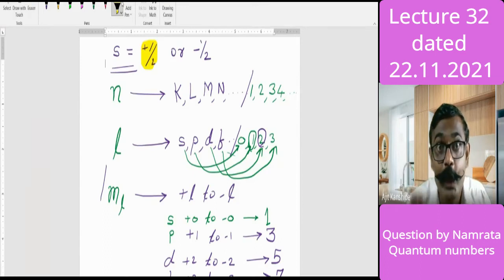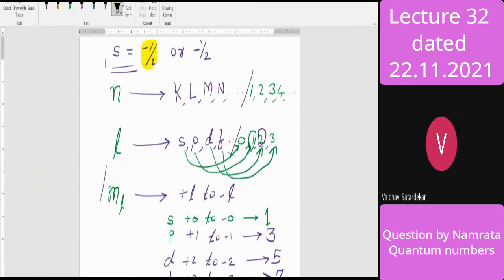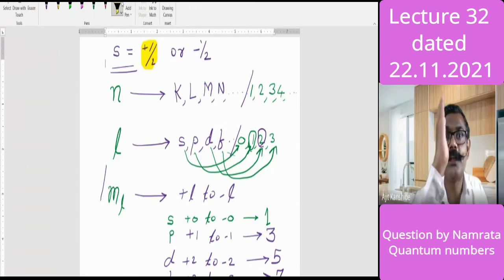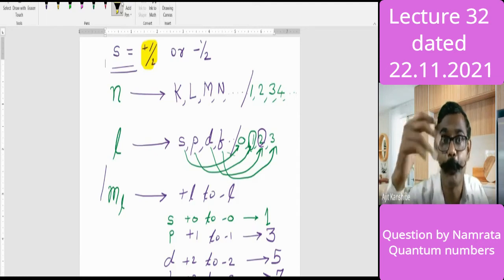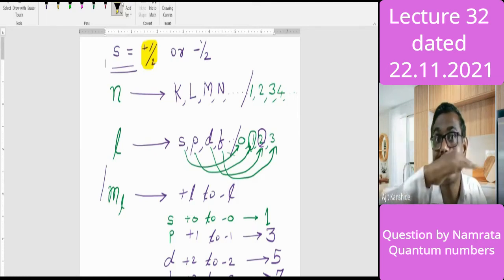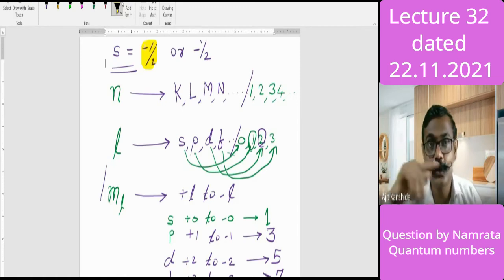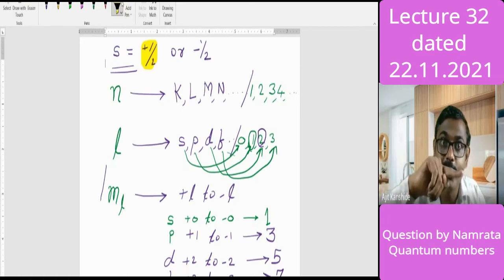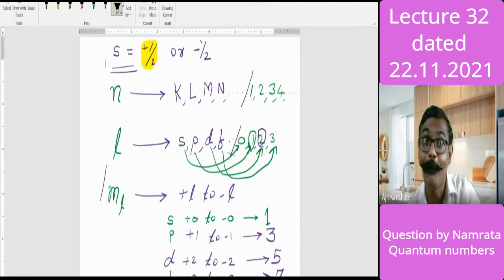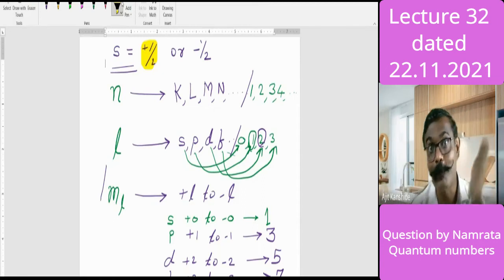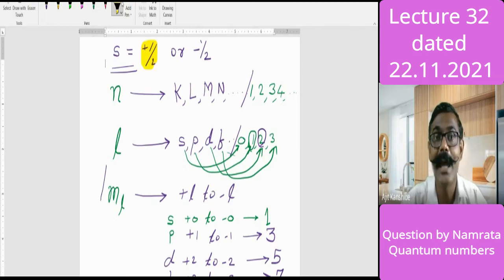Is it clockwise or anti-clockwise? I hope you know the clock. Anti-clockwise. Yes, this direction, because here 12 is there, here 9 is there. So from your point of view, here 3 is there and here 9 is there. So you will say the electron is moving from 3 to 12. Actually, it moves from 12 to 3, no? So therefore, the answer is anti-clockwise.